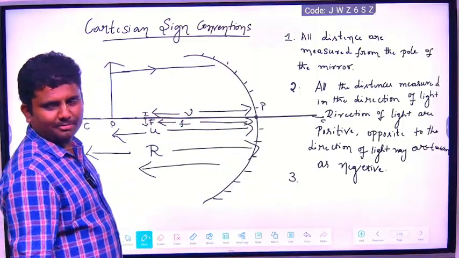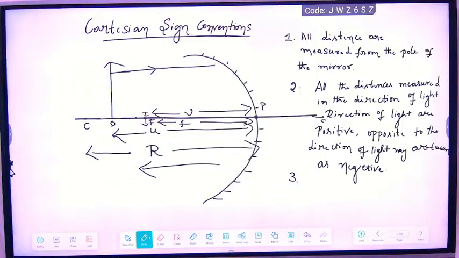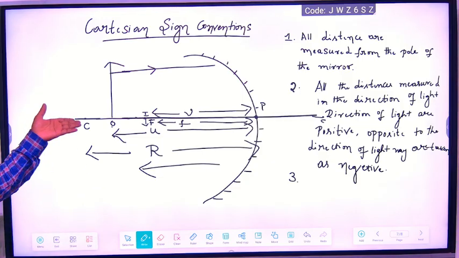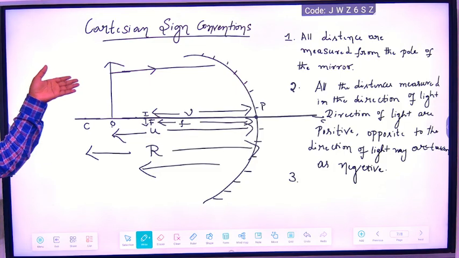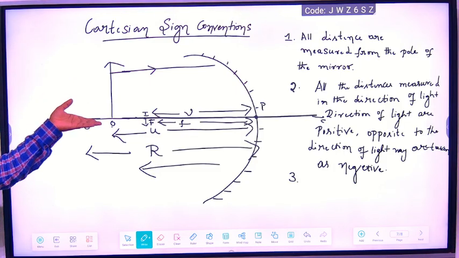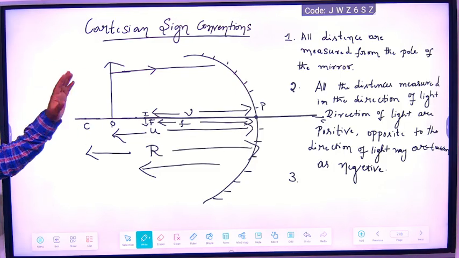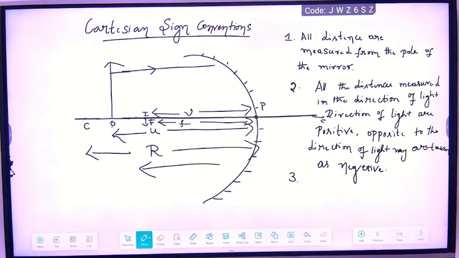Listen here. If you take the height of an object or image, heights above the principal axis are positive and below the principal axis they are negative.